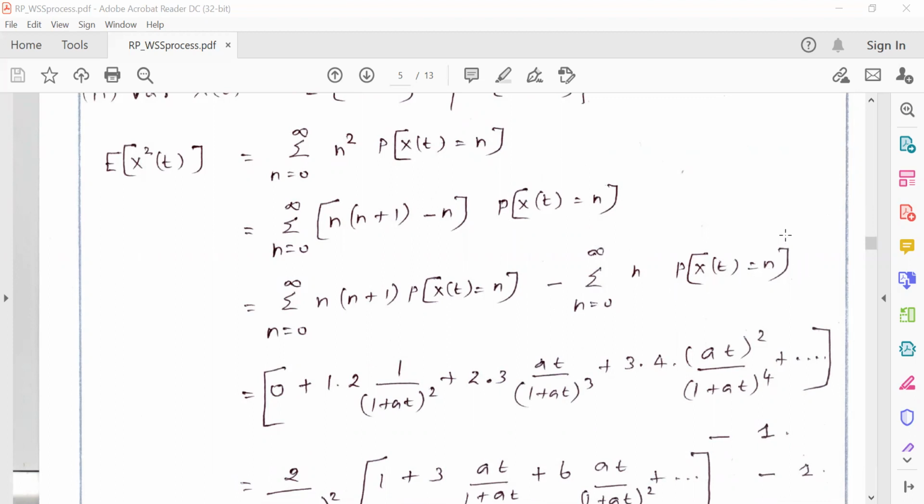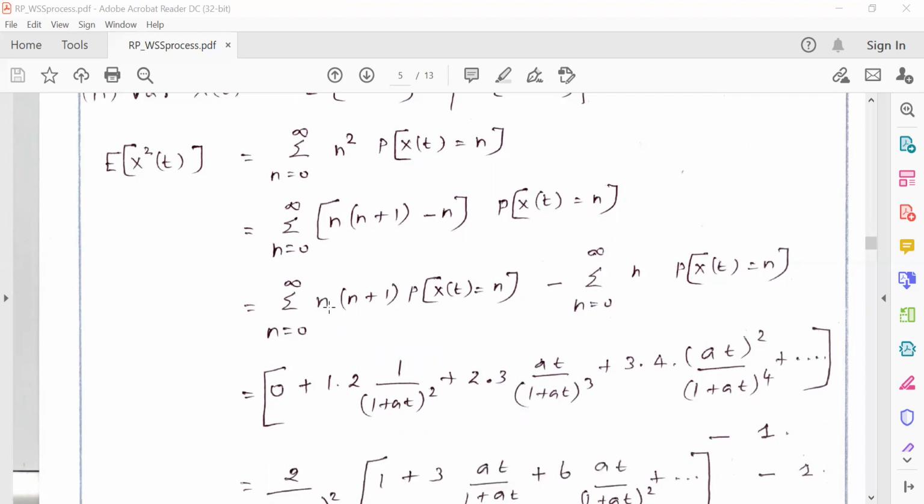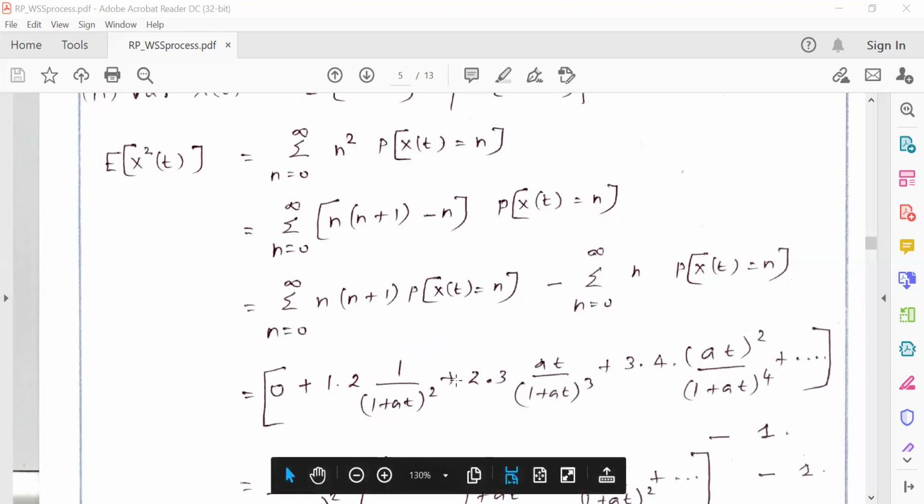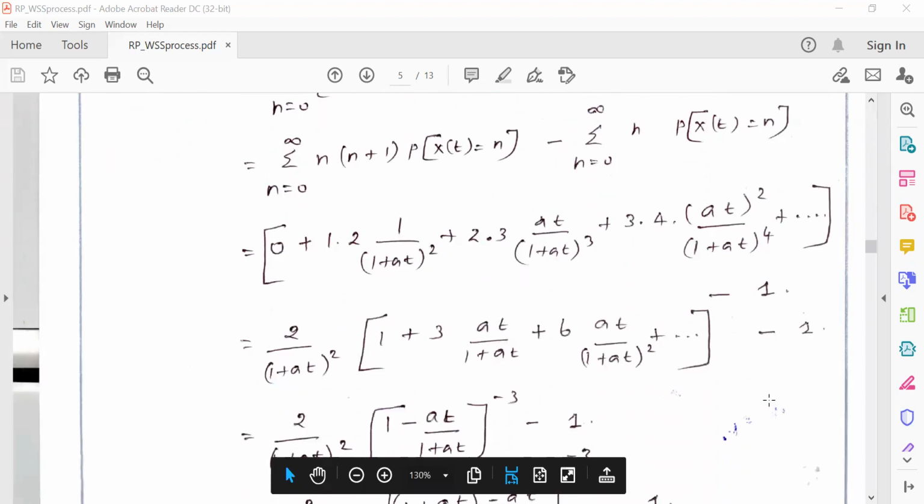The second term is the mean of the random process. Already we found the value, and the value is 1. So we are going to find the value of only the first term. We are going to expand the term with respect to n. If I put n equal to 0, the first term will be 0. The second term, if I put n equal to 1, is 1 into 2, 1 by (1 plus at) square. And if I put n equal to 2, it is 2 into 3, at by (1 plus at) the whole cube, plus and so on. And the second term will be minus 1. So I am writing directly here.